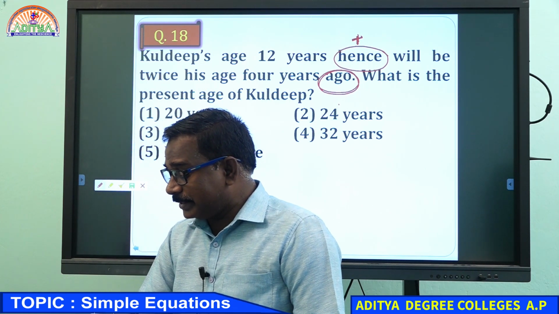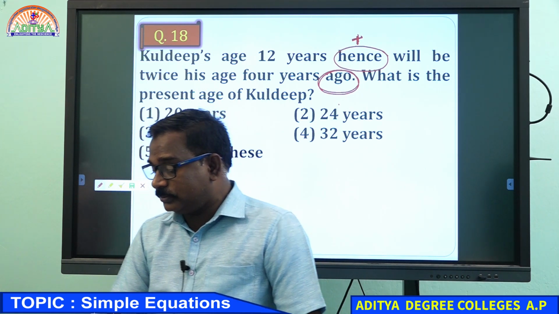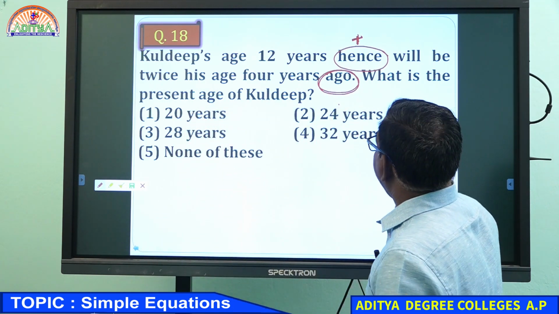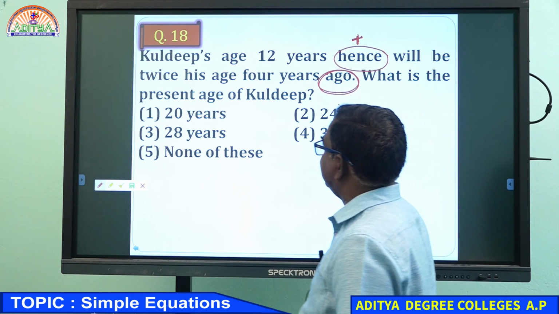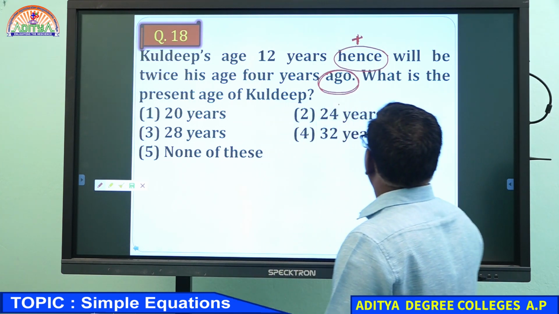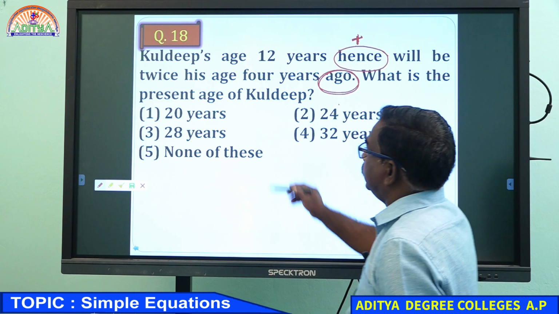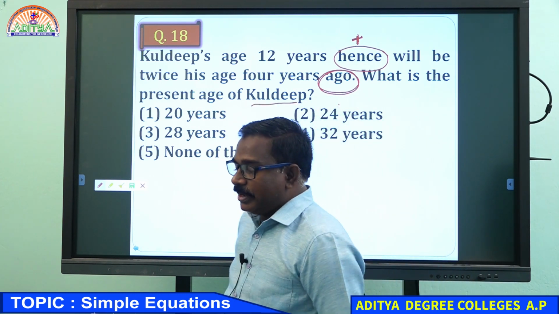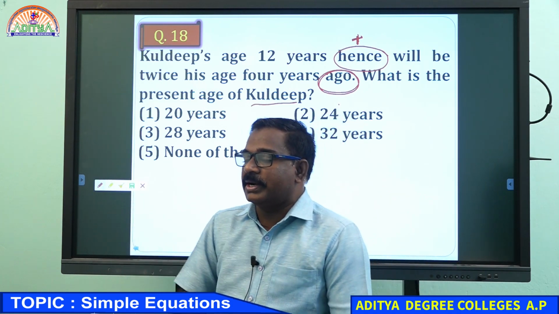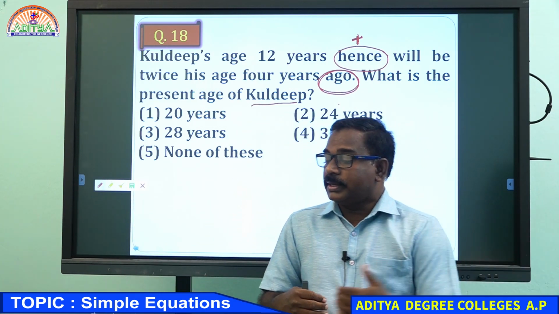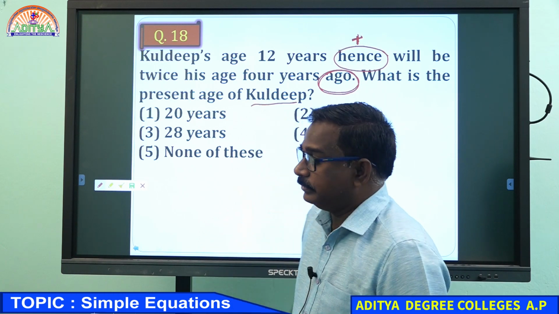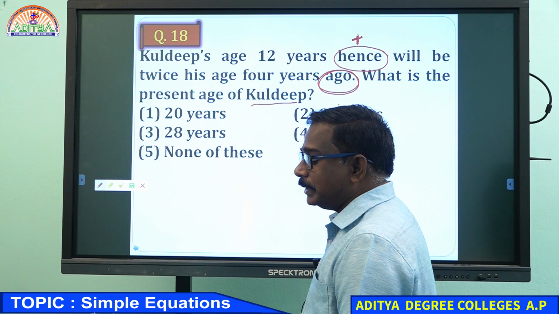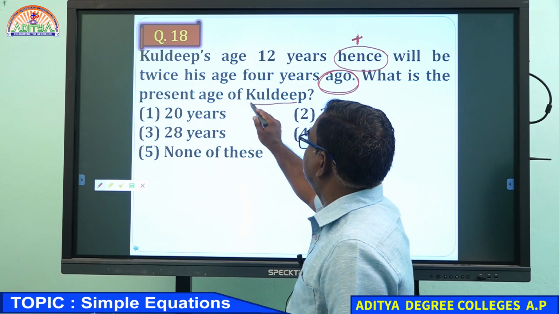Just try it, you can discuss. Kuldeep's age 12 years hence will be twice his age 4 years ago. What is the present age of Kuldeep? Two conditions are given: from now onwards is one condition, and ago is the other condition. Using those two conditions, find the present age of Kuldeep.